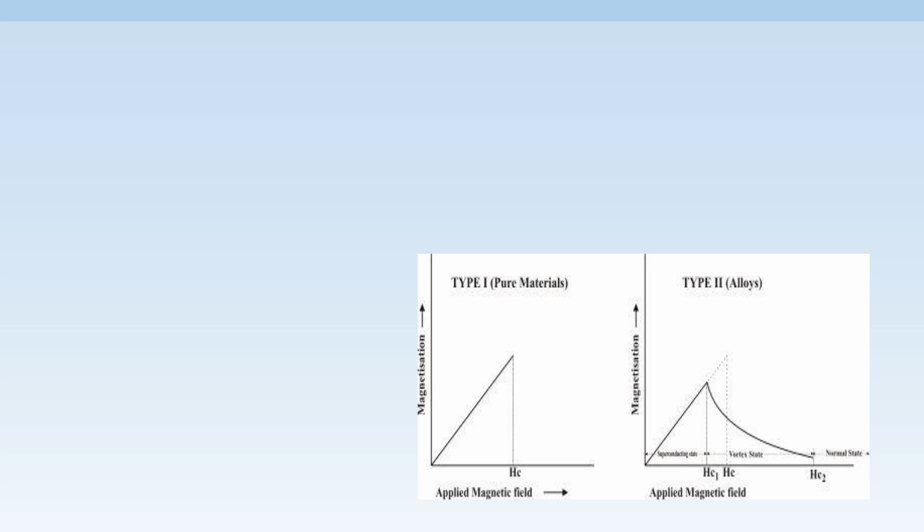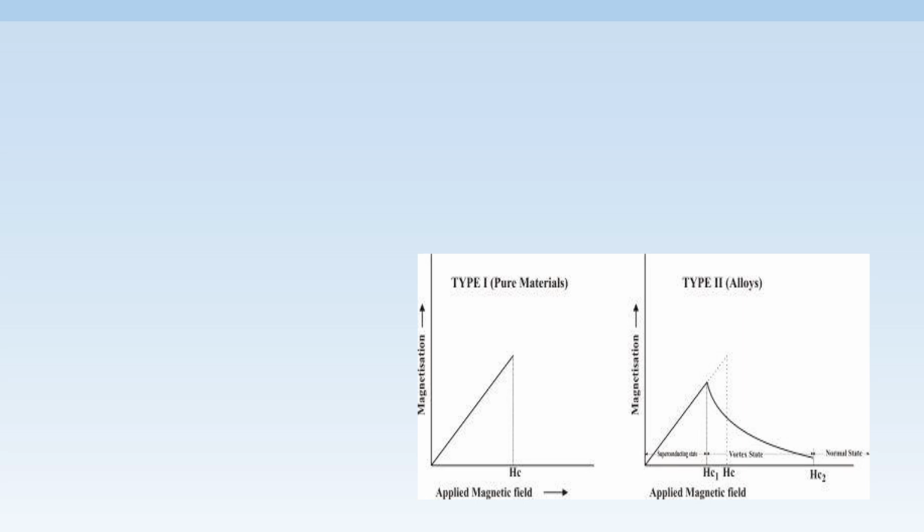Type 2 superconductors are represented this way. It's a comparison graph of type 1 and type 2 superconductors. In type 2 graph, we can observe there are two critical magnetic fields, Hc1 and Hc2. When we apply magnetic field to a specimen, the magnetization increases till Hc1 and then the magnetization starts decreasing and at Hc2 it becomes 0. So we can observe three regions over here.